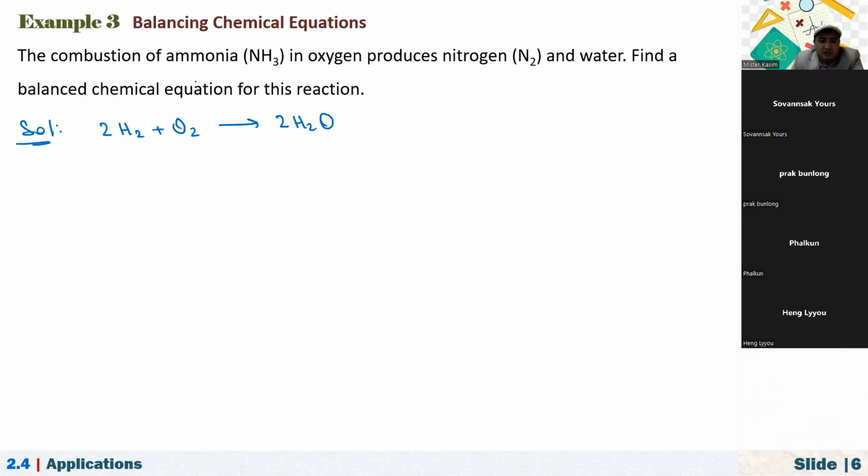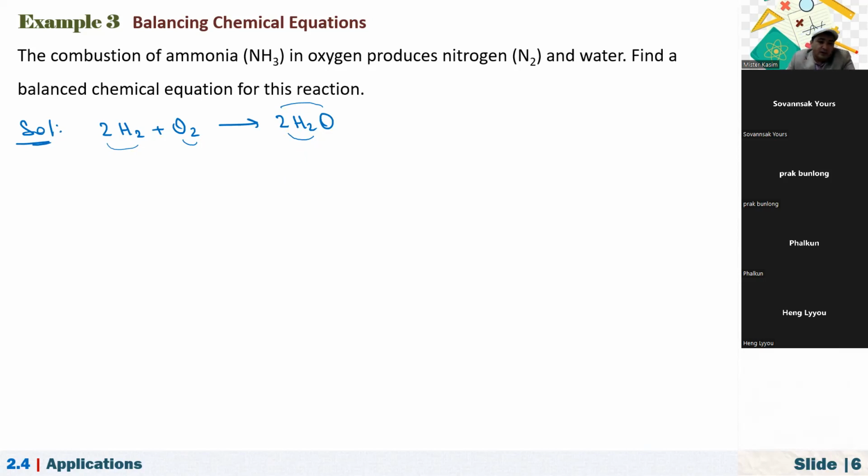And see here, if we count the number of hydrogen atoms on the left, here we have 2 times 2, so we have 4 hydrogen atoms on the left. And also here we have 2 times 2 hydrogen atoms, the same, right? And how about oxygen atoms on the left? We have 2 oxygen atoms on the left. Also here we have 2 times 1 oxygen atoms. That is the rule in forming chemical reactions, right? The number of atoms must be the same, otherwise. Anyway, that's the rule in chemistry.